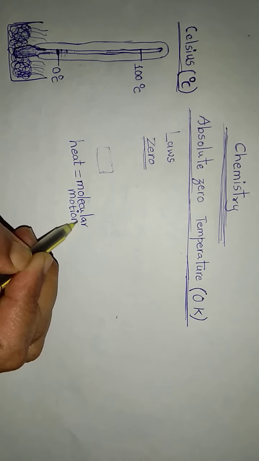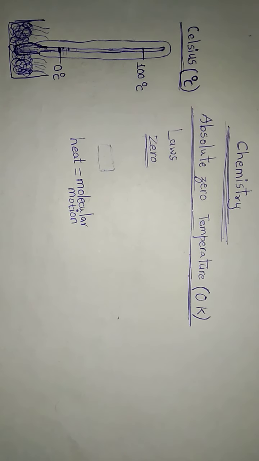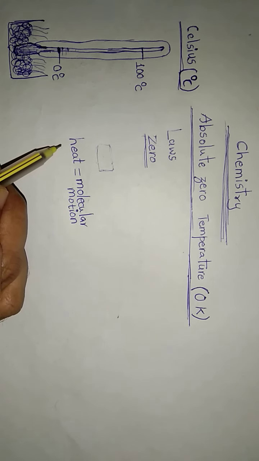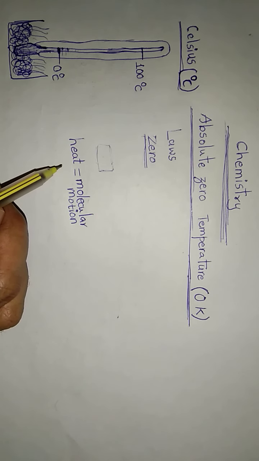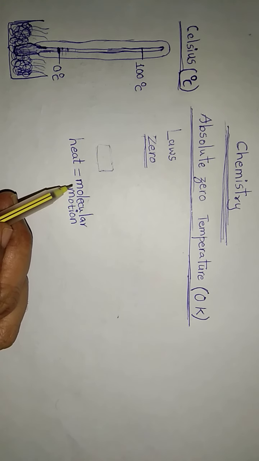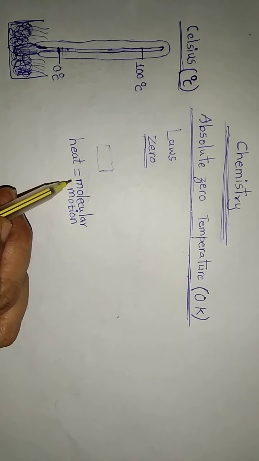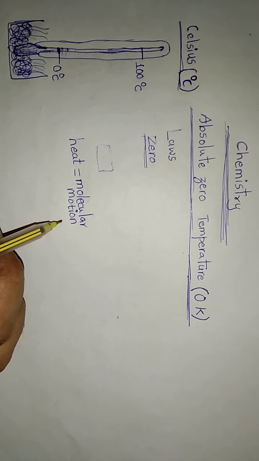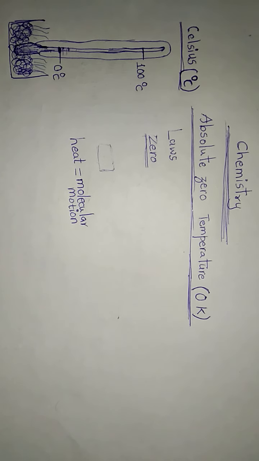So long as kinetic energy is released by molecular motion. Once again, heat is nothing but the kinetic energy released due to molecular motion. So long as there exists molecular motion, we can say there exists heat.